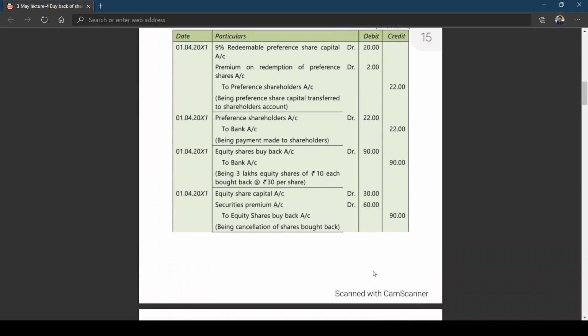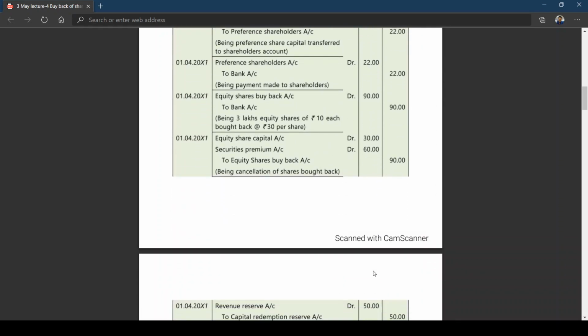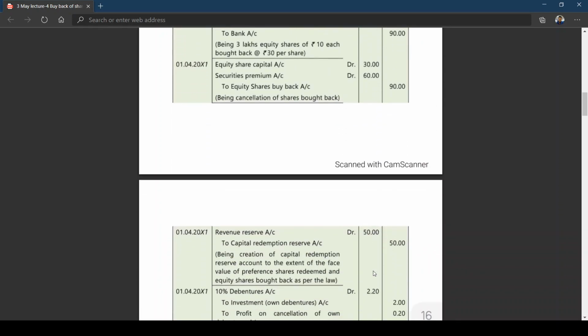So let me tell you once again, my dear friends, I think this particular point, let me explain. We need to create capital redemption reserve. For capital redemption reserve, nominal value of redeemable preference share capital is equal to nominal value of redeemable preference share capital. You need to create capital redemption reserve out of revenue reserve that has been created. And you also created capital redemption reserve for buyback of shares. Is this clear?